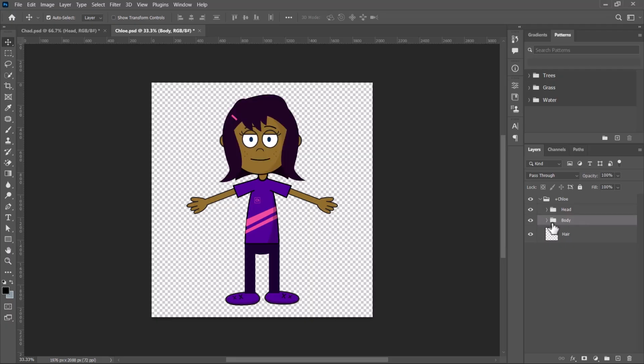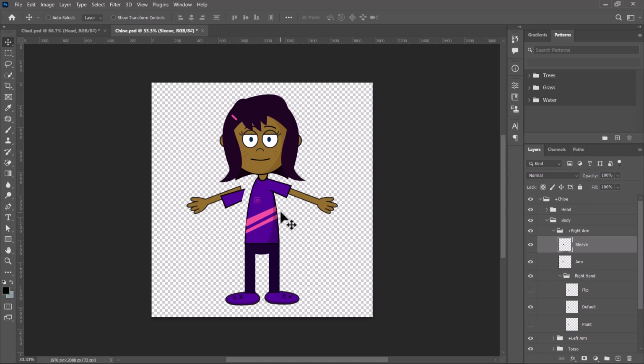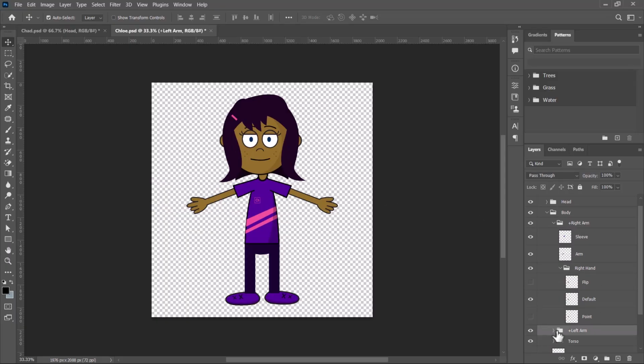Now if you open up the body, you're going to see that there is the right arm, which is this. Let's undo that. The right arm. If I want to move this together in Photoshop, I'm going to hold down the Control key so that I can actually move this folder. I'm going to undo. Now you have the left arm. So remember, if you have this folder selected, hold down the Control key so that everything can actually move together.